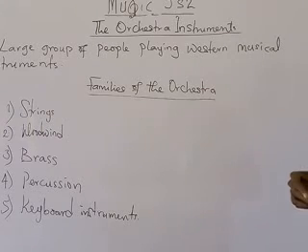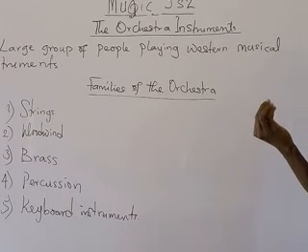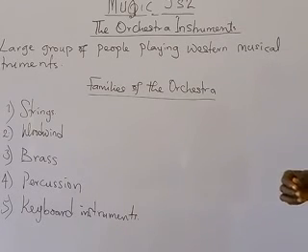Then we have brass. Brass instruments are loud on the whole. Some are made of brass and some are made of metal. They are wind instruments, but their mouthpiece is cup-shaped or funnel-shaped, through which a player will blow. So when you have any instrument with a funnel-shaped mouthpiece, that instrument is grouped under the brass instruments. Examples of brass instruments are the trumpet, the trombone, the French horn, the tuba, euphonium, and so on.